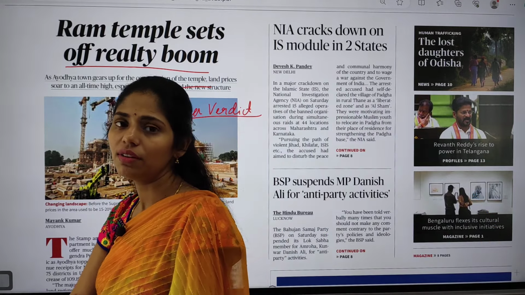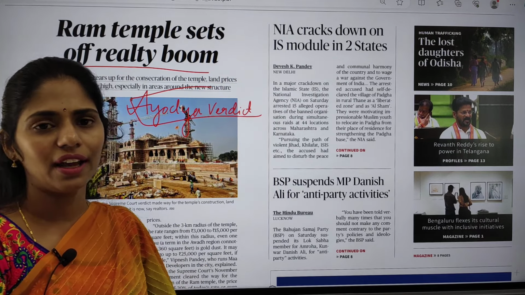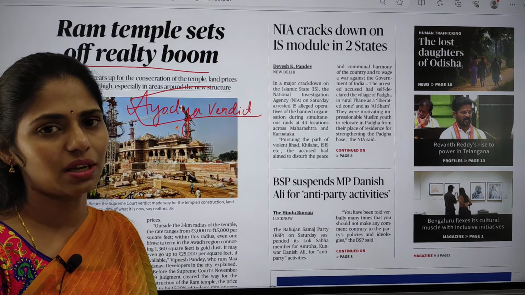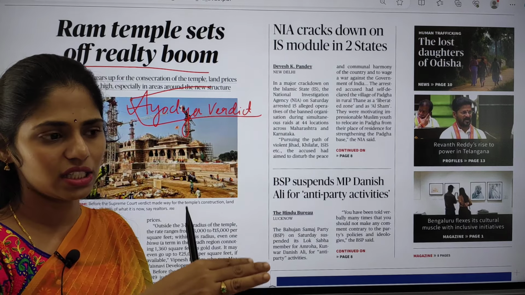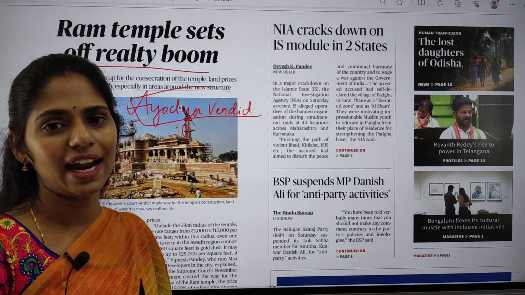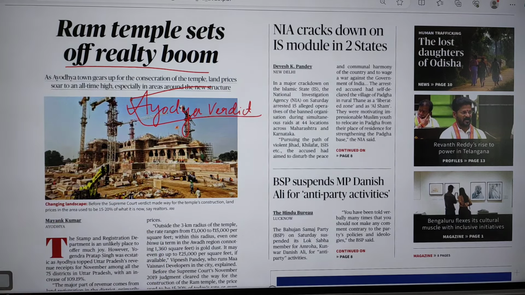Why? Because whenever we go for any development project, for example, if a bypass is coming or an international airport is coming, you can see the nearby area land rates will increase. That is the thing which mainly happened here.